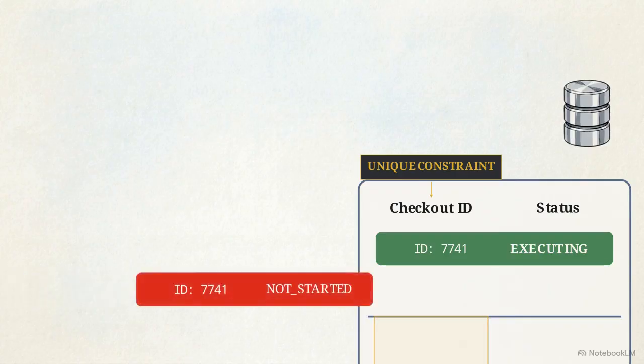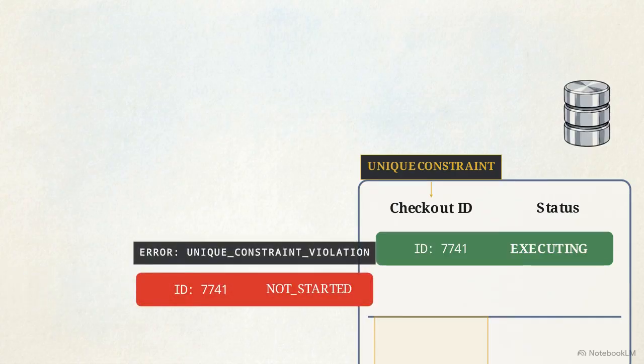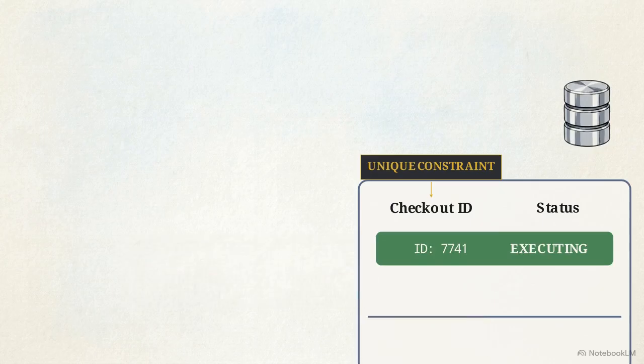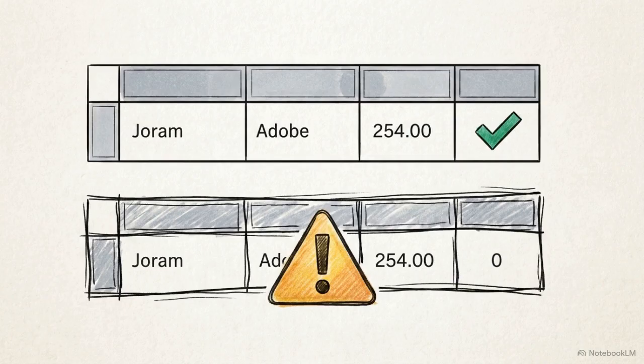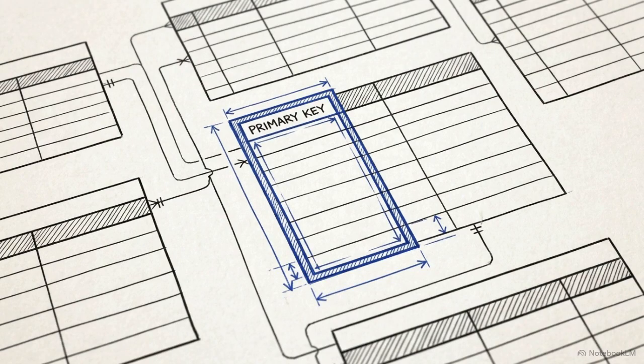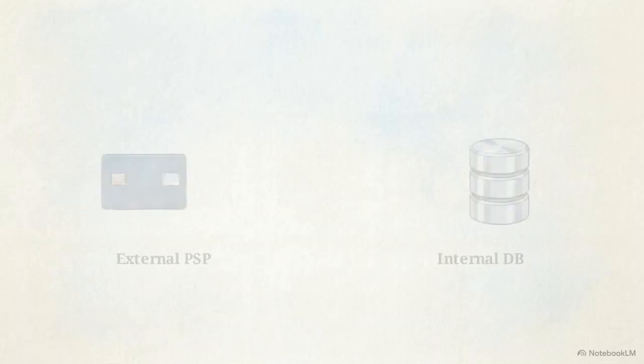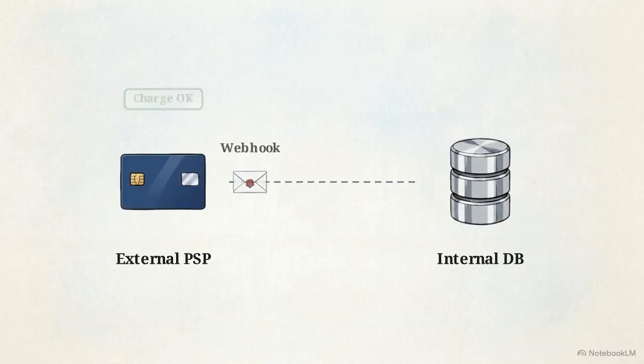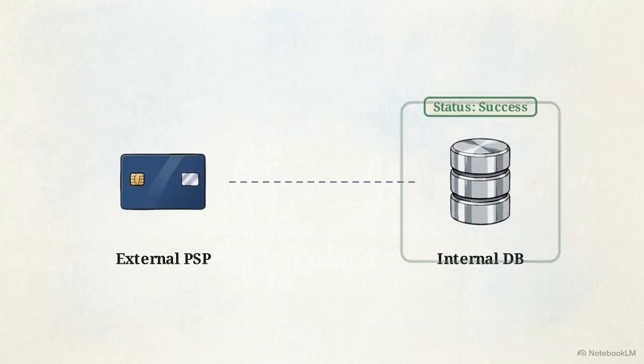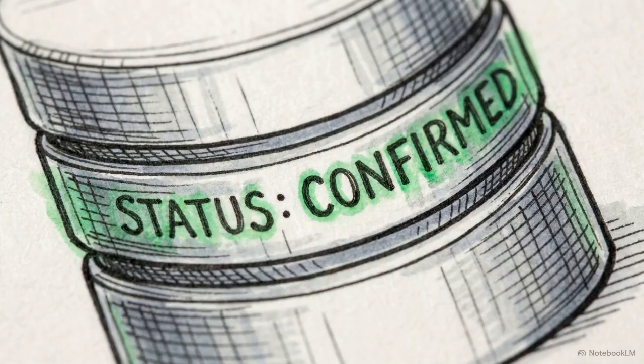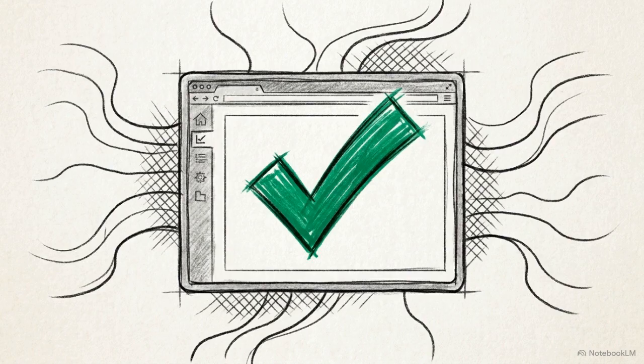But when a duplicate request arrives with the exact same checkout ID, the database rejects the insertion. The system catches this rejection and safely returns the cached success status of the original request. The duplicate is neutralized. Database-enforced idempotency is the mechanism that makes aggressive network retries safe. When the PSP successfully charges the card, it fires a final webhook confirming the event, which writes into our internal payment service database. The payment order status updates to success.